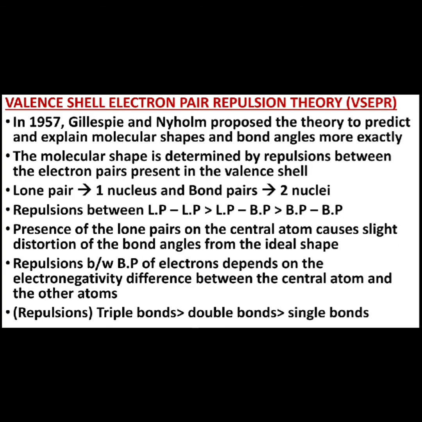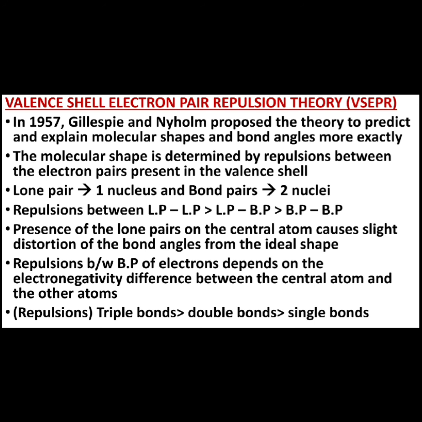Next in the series, we can talk about our main topic, that is VSEPR theory. This particular theory was introduced in 1957 by Gillespie and Nyholm, right? Now there are various points which we can summarize for this particular theory. Let us consider it one by one. As per the theory, the shape of the molecule is determined by repulsions between all of the electron pairs present